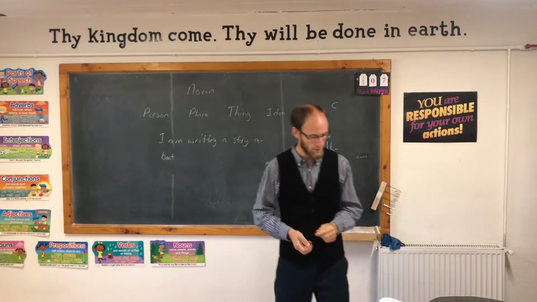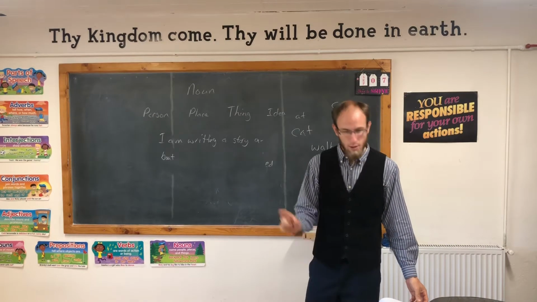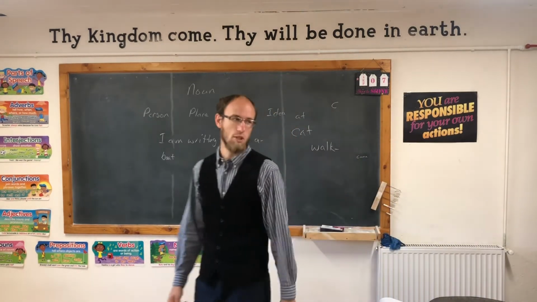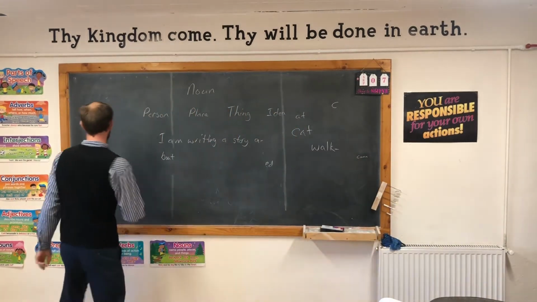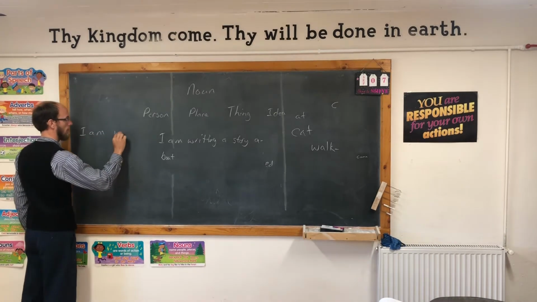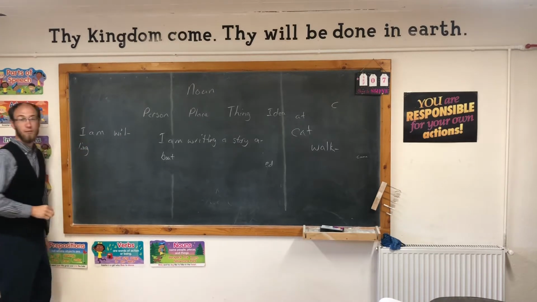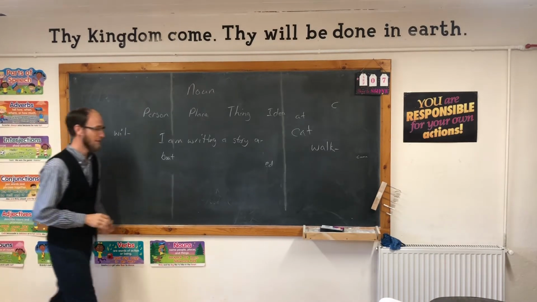Don't divide it the other way around. Okay, and if you've got double consonants in a word, divide between the consonants. I am willing to divide the word willing like that.